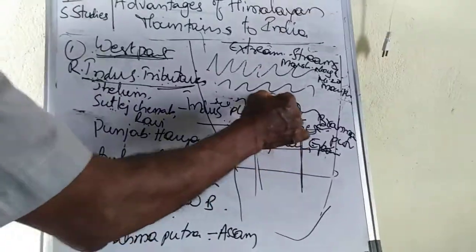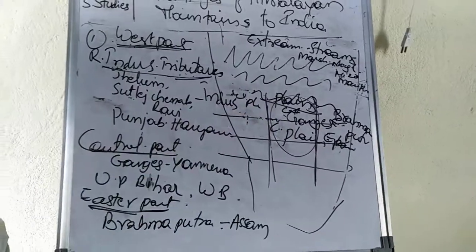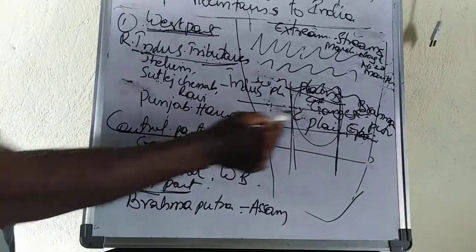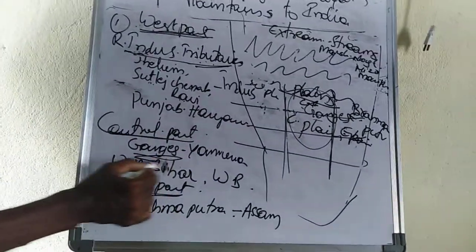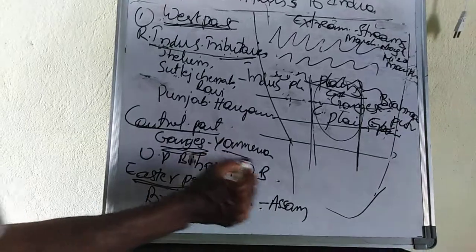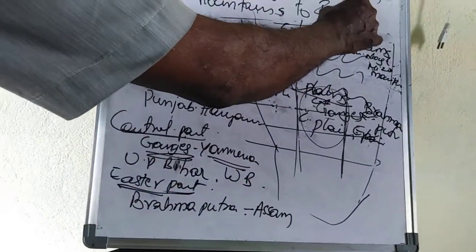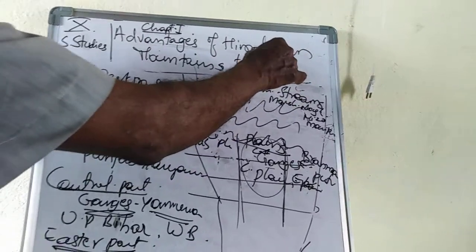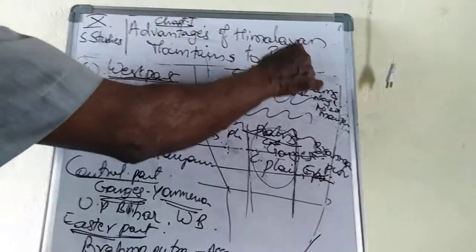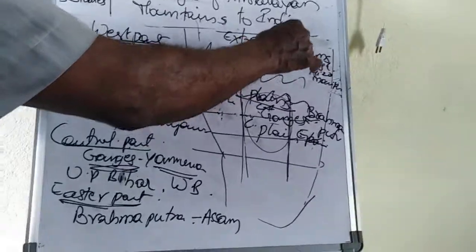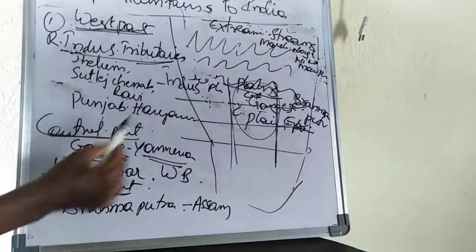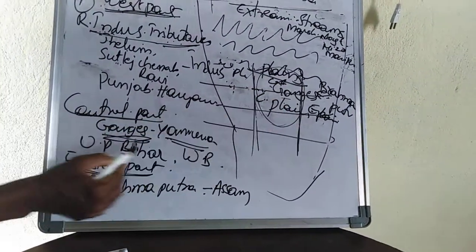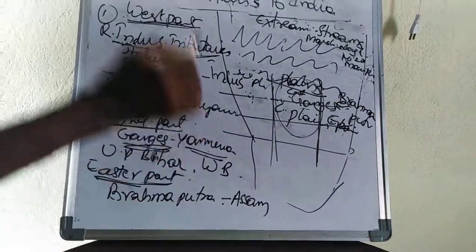Now the central part. This central part is drained by the river Ganges. Here is the Ganges river. And also another river, the Yamuna, that begins somewhere in Tibet and flows into India through the Himalayan mountains. It joins the river Ganges. So this central part is totally drained by the rivers Ganges and Yamuna.